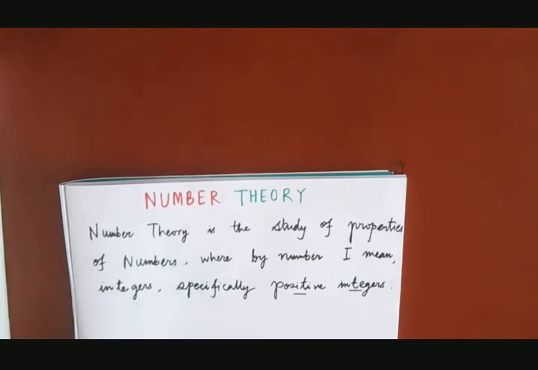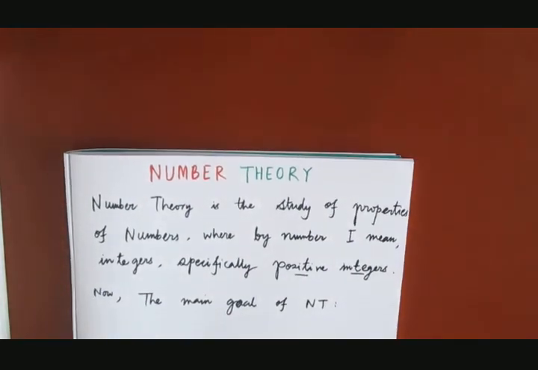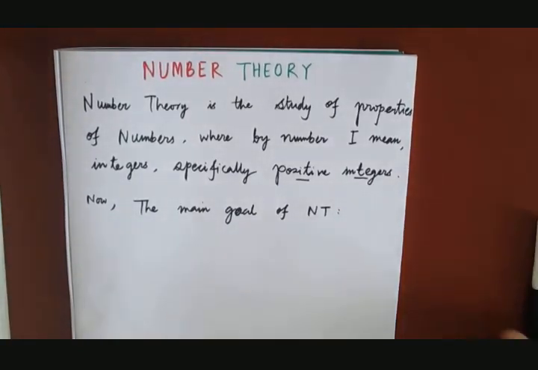Now the main goal of number theory, I'll just tell you what the main goal of number theory is. Basically here we will see relationships between different kinds of numbers. We'll see the relationship between different types of numbers and we'll try to prove whether these relationships are true or not. Okay, so let me describe a few typical number theory problems.